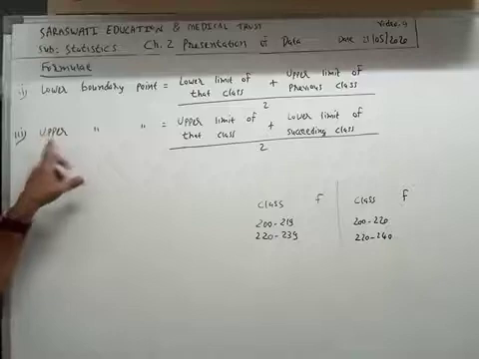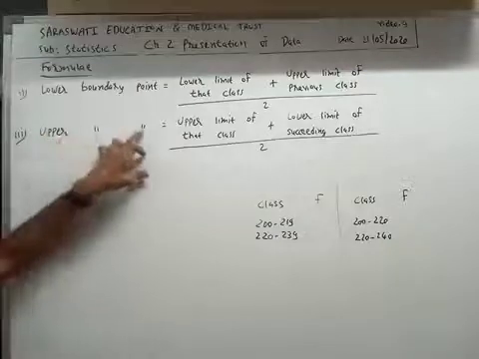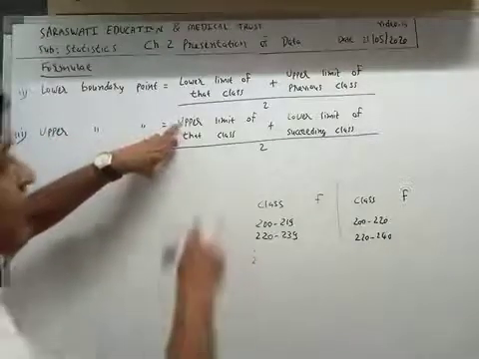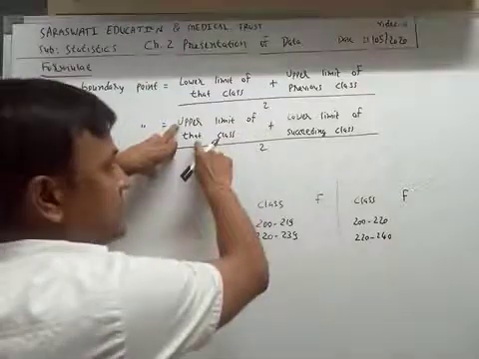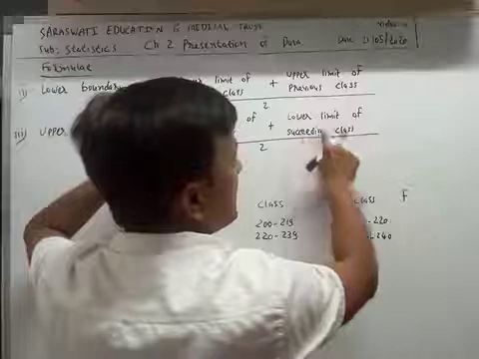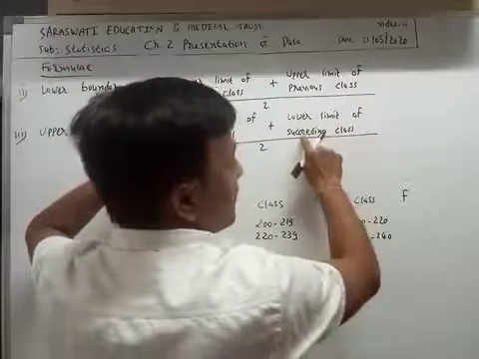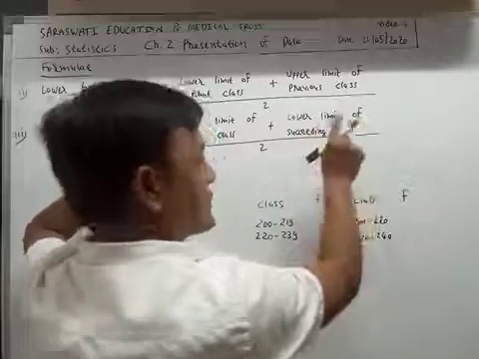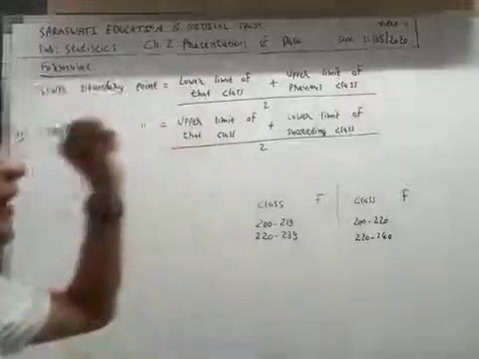I repeat this formula. Upper boundary point is equal to upper limit of that class plus lower limit of succeeding class or next class, okay, divided by 2.